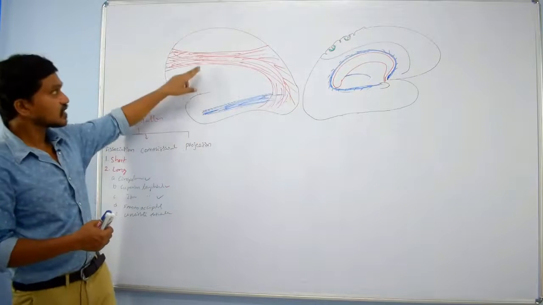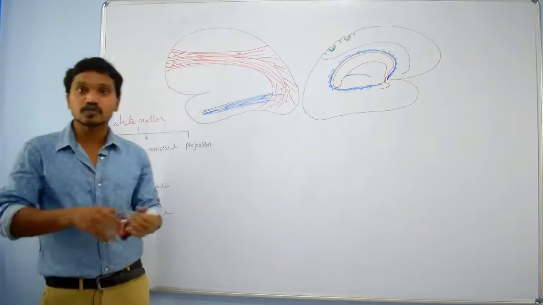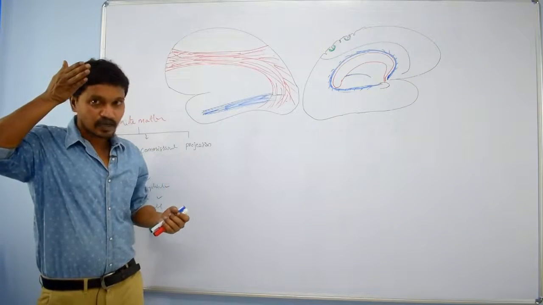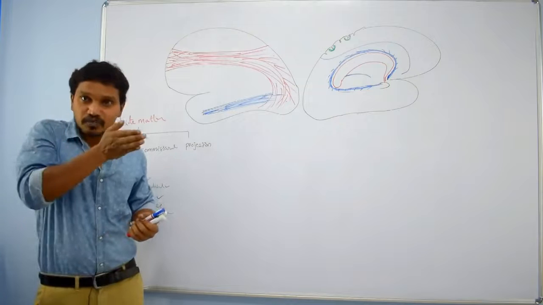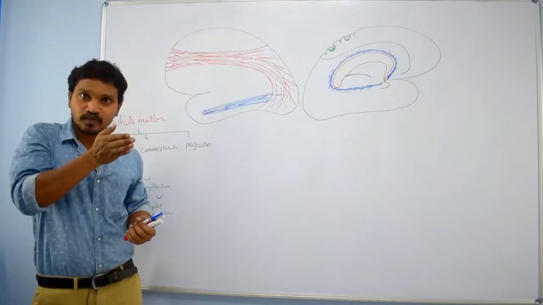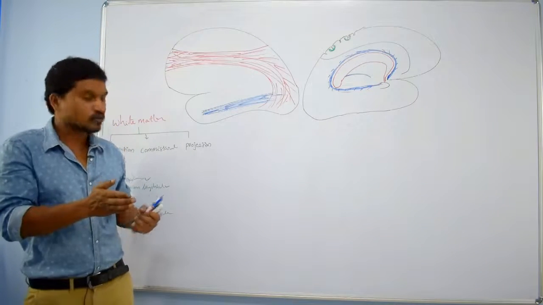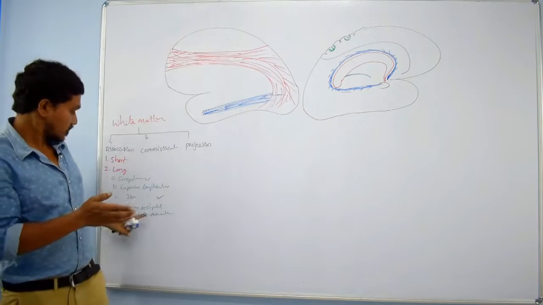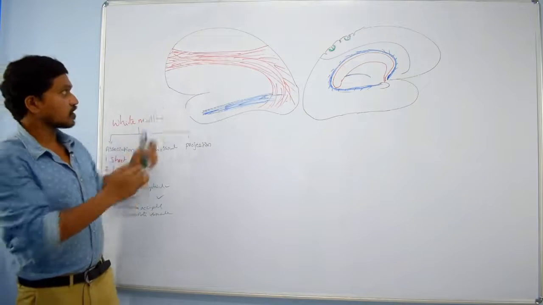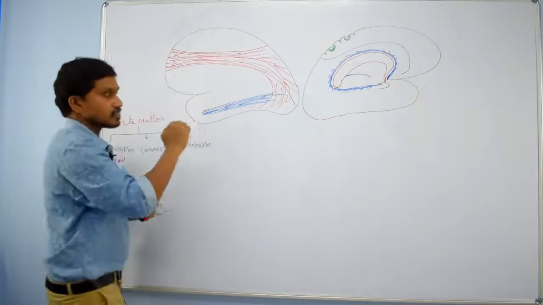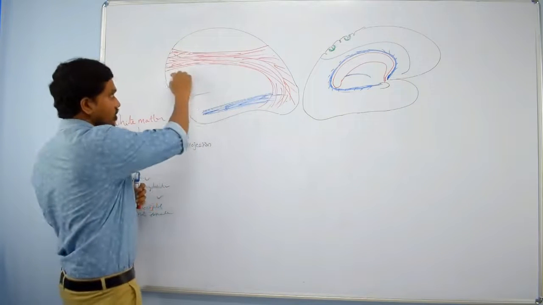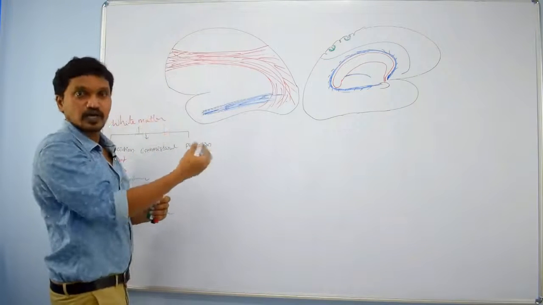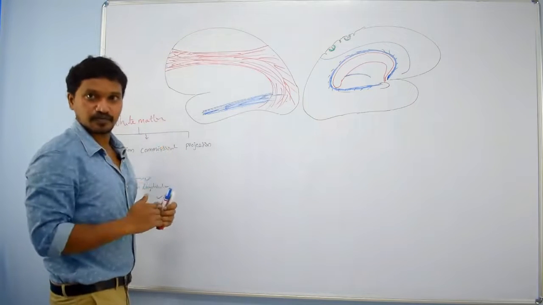The difference is that these fibers you can observe on the lateral side, okay, and these fronto-occipital fibers are present on the medial side, right, and below. Just imagine these fibers are present at the lateral side, and whatever fibers I am going to draw now are present in the medial side, right?